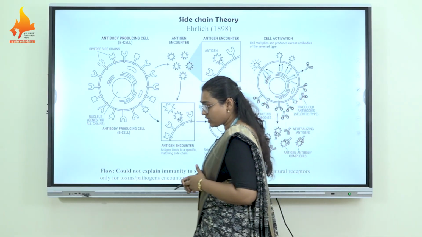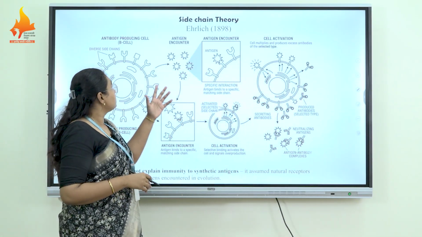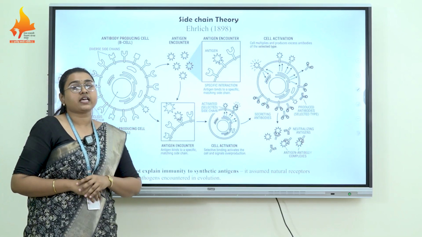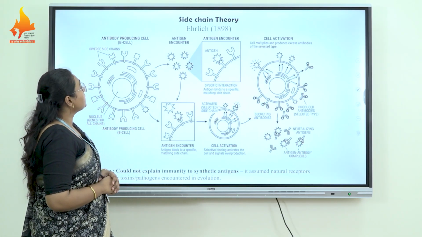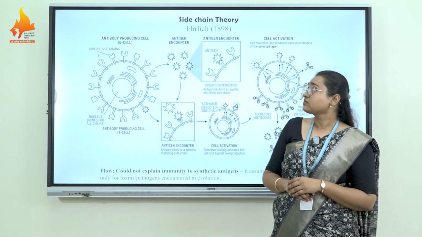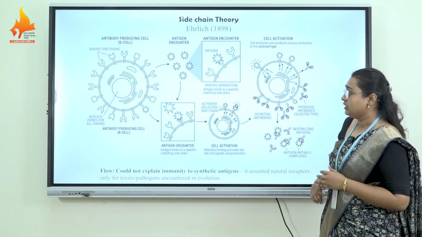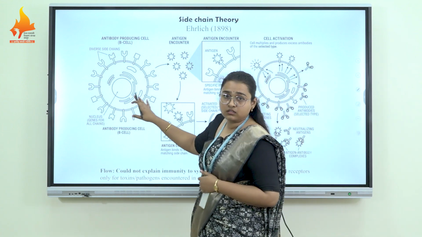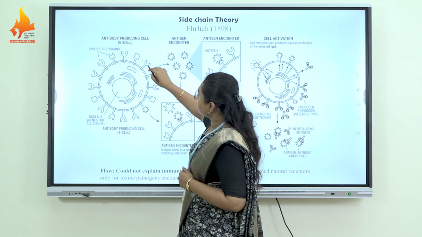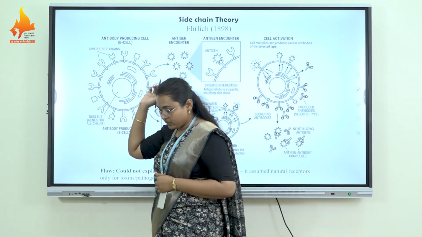Next, we are going to discuss the selective theories. In selective theory, the first one is the side chain theory, given by Ehrlich in 1898. According to side chain theory, the immunocompetent cell, that is the B lymphocyte, bears a diverse range of side chains.